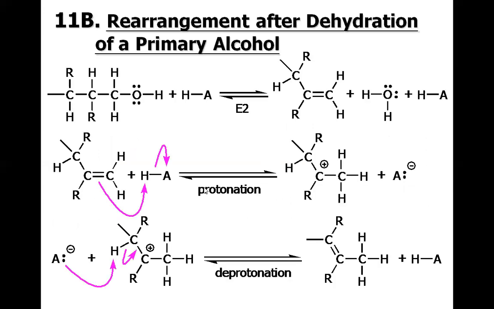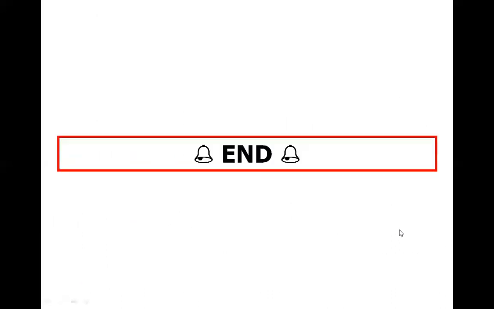The same is the case for primary alcohol. If we have the possibility of rearrangement, the reaction will go through the rearrangement. So that's all for the properties and synthesis of alkenes. In the next lecture, we will discuss the chemical reactions of alkenes. Thank you.